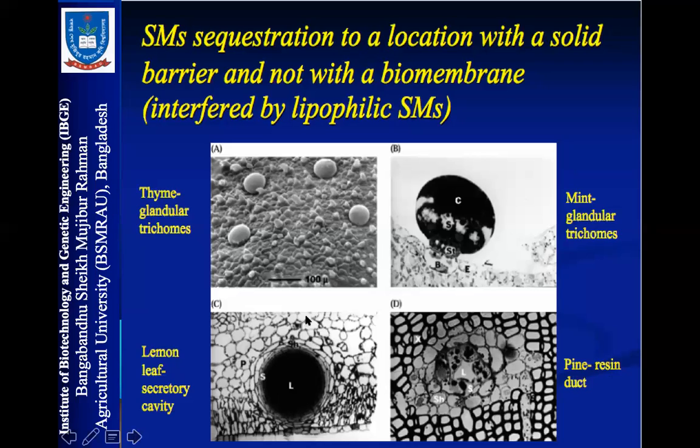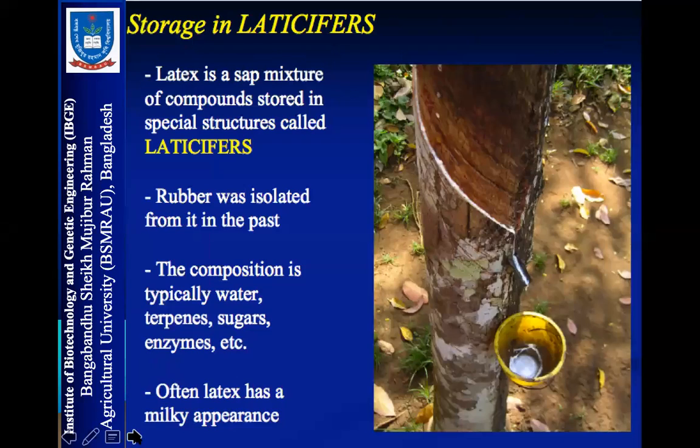So plants use special organs to store the compounds as defense compounds. And most of these compounds are being used pharmaceutically and industrially.